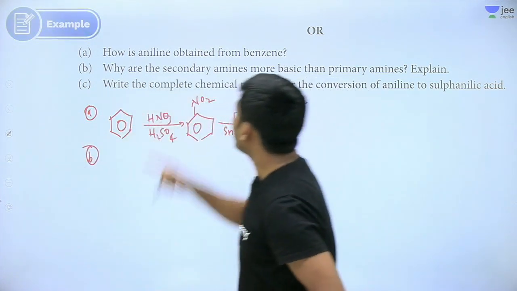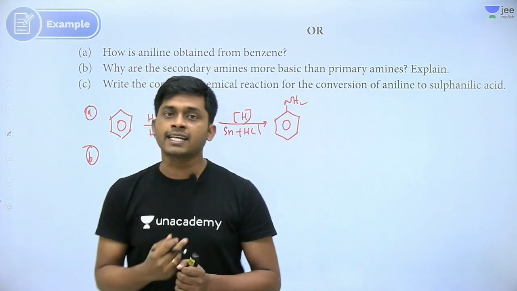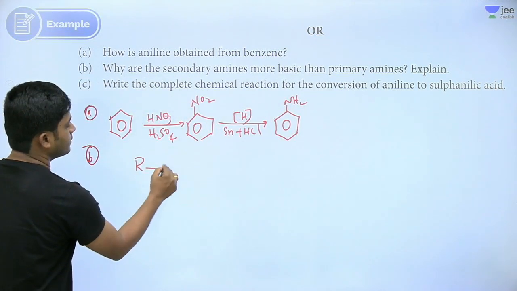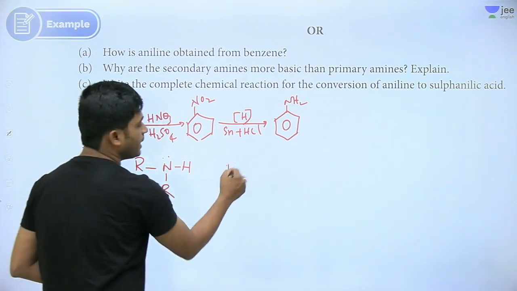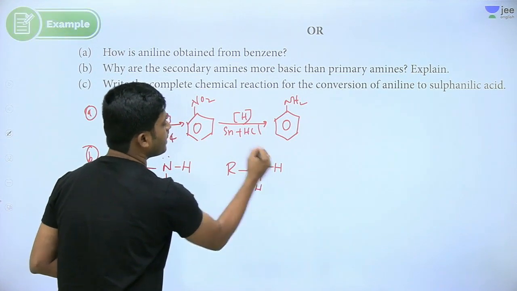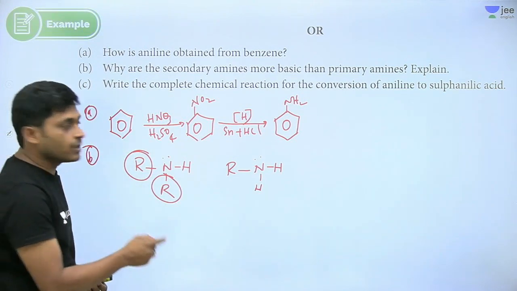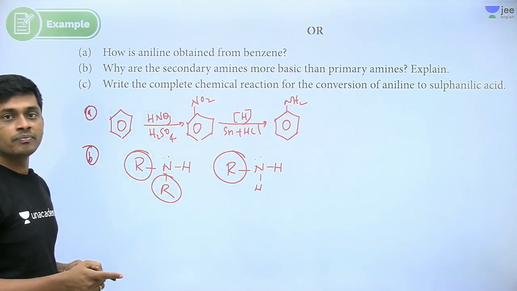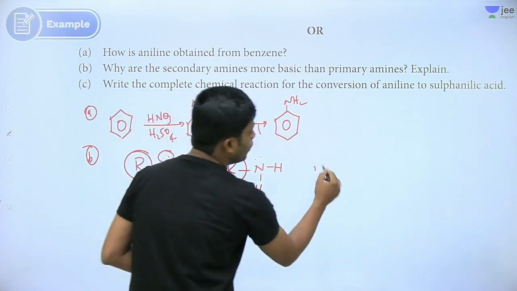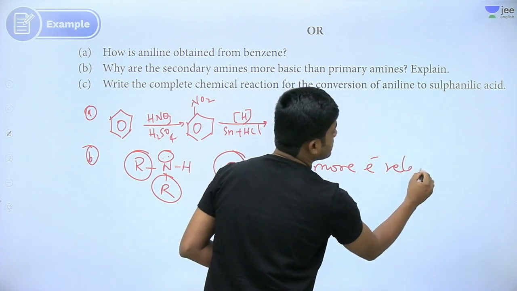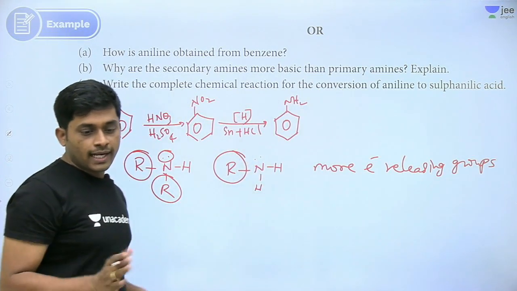Next, why are secondary amines more basic than primary amines? It's a basic question, very simple question. This is a secondary amine, two carbons are attached. This is a primary amine. There are two electron releasing groups here, and only one releasing group there. More releasing groups, more electron density, more basic it is. So more electron releasing groups. Done?